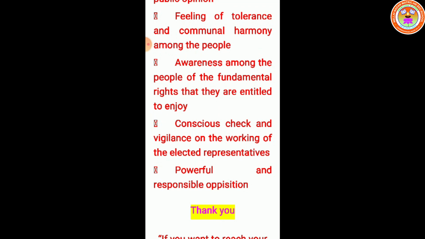Okay, students, so in this lesson we studied different types of government. In our country, we are following the democratic system of government. That means the real power is in the hands of the people of our country.